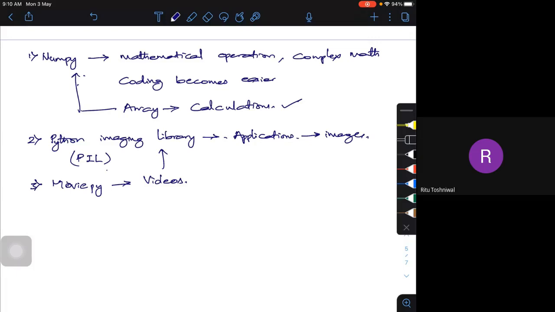But if I want to use it exclusively for videos, I will use MoviePy. If I want to use it only for images, I will use the Python Imaging Library.